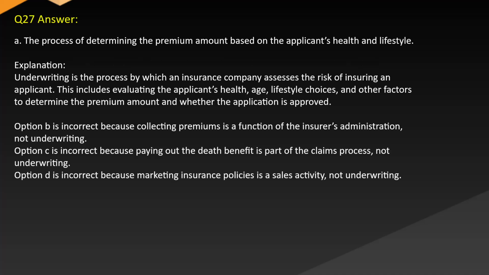Answer A. The process of determining the premium amount based on the applicant's health and lifestyle. Explanation. Underwriting is the process by which an insurance company assesses the risk of insuring an applicant. This includes evaluating the applicant's health, age, lifestyle choices, and other factors to determine the premium amount and whether the application is approved. Option B is incorrect because collecting premiums is a function of the insurer's administration, not underwriting.